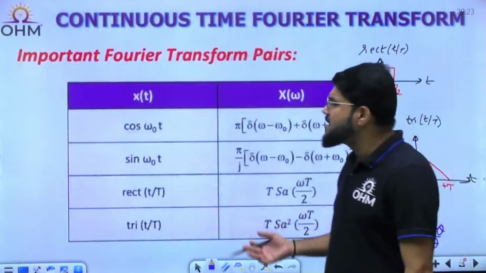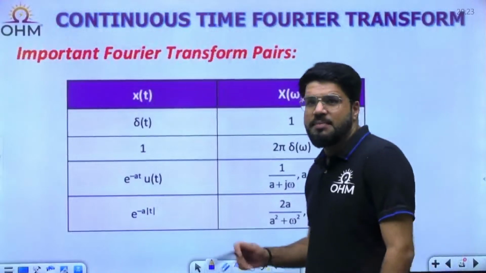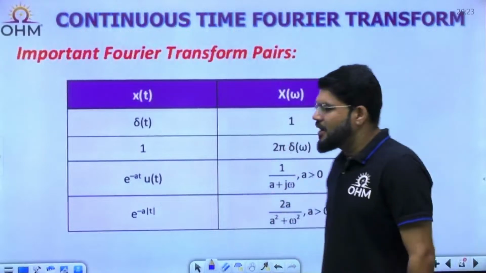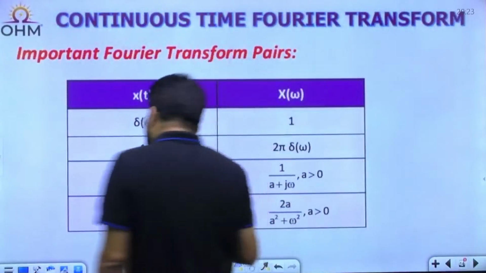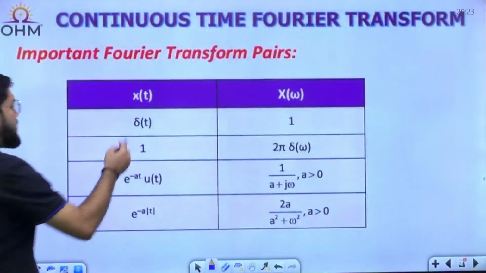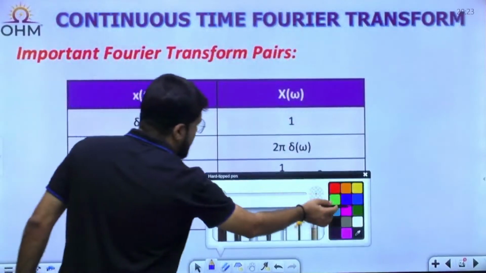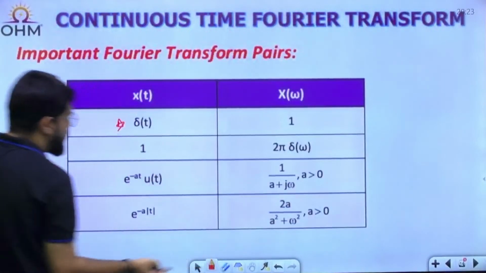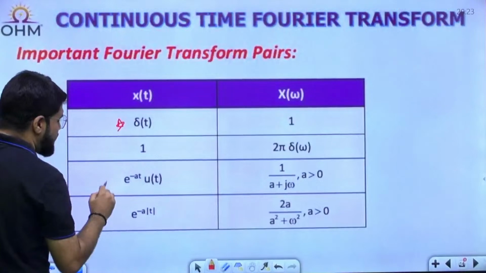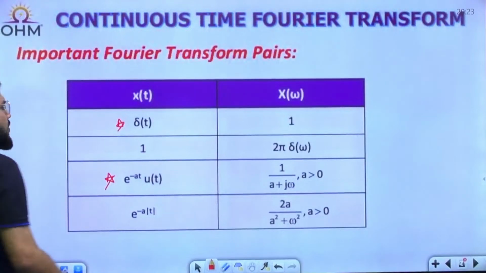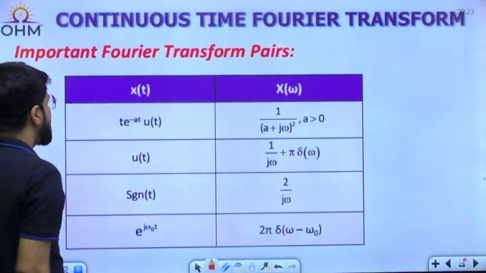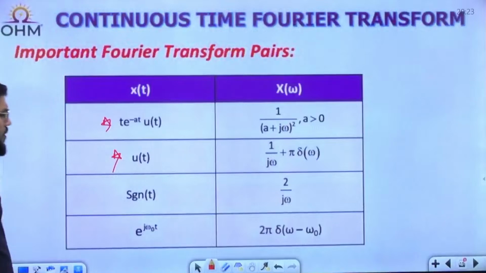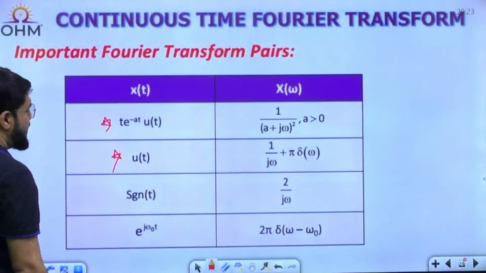Out of this, a few pairs are very important that you must always remember. Even if I wake you at midnight, you should be able to tell the Fourier transform. Of course all of them are important, but some are very important. Impulse, that is automatically known to you, has the Fourier transform 1. Then the Fourier transform of e power minus at u(t), the Fourier transform of constant 1, then the unit step signal. Moving to the next, sinusoids.